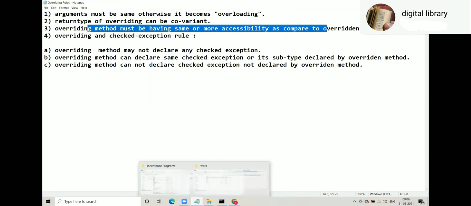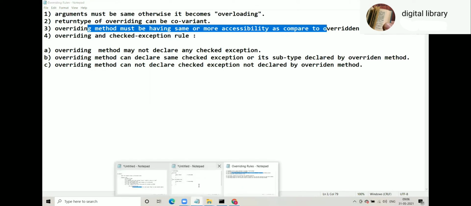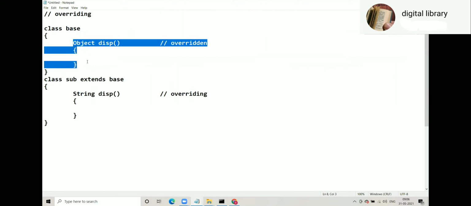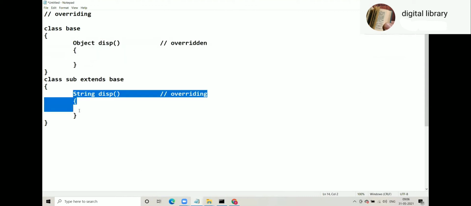So what is the accessibility of this overridden method here? Default. And what is the accessibility of the overriding method? Default. So the overriding method has the same accessibility as the overridden method. And the rule says must have same or more. So that means this is correct.